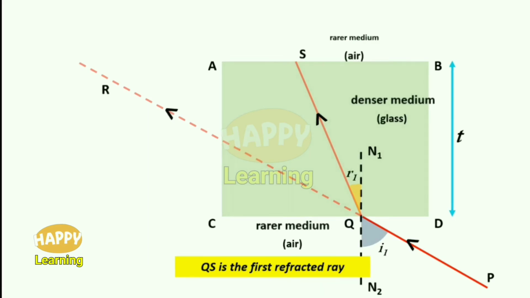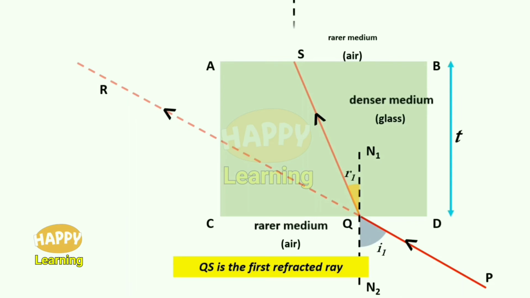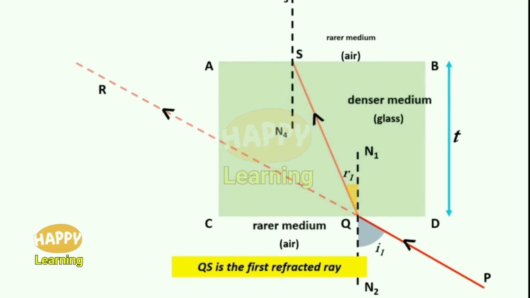The angle of refraction, that is the angle between the normal N1, N2 and the first refracted ray QS, is R1. And let us draw a normal at the point S. What is S? S is the point where this ray QS touches the other face of the glass slab, that is AB.